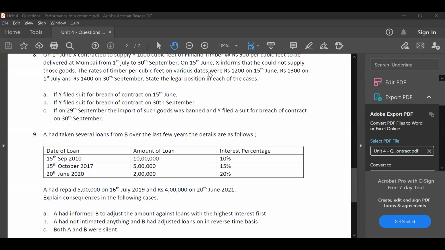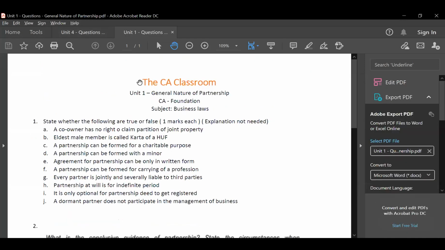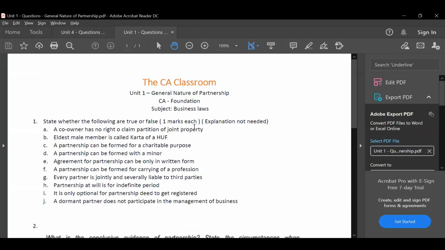Okay. So I'll open the handout for the next thing. Others, please go through the true or false. Just give me a moment. So I've opened the partnership thing. I hope you can see my handout. Everyone take 2 minutes to go through the true or false questions. Today's class should be done in another 30 minutes, guys. I told you it's a short class because there are fewer questions to discuss. So go through the true or false in the Partnership Act. We will discuss them in a minute.